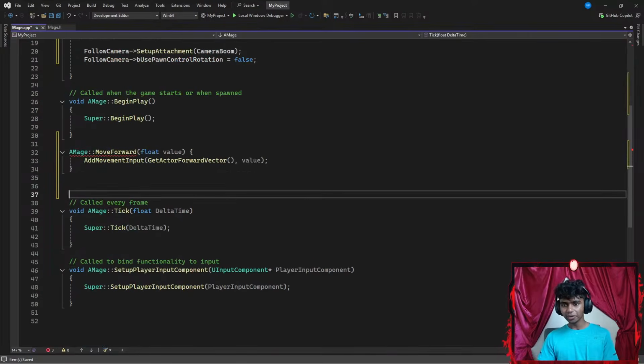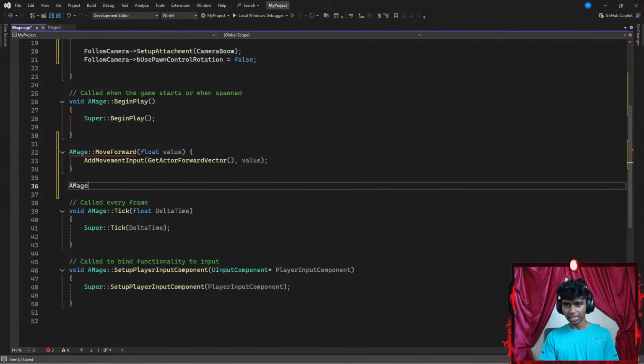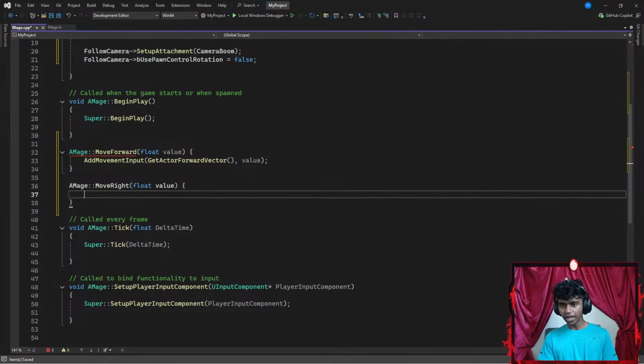So next up, once I'm done with this, I'm going to create something like a mage move right function with a pair of parentheses that requires a floating point parameter of value. Then I go with a pair of curly braces. Now I'm going to add something like add movement input. I'm going to be adding a world direction, so let's go with get actor. This time I'm going to go with a right vector with a pair of parentheses, and then I require the value parameter. Then let's end this with a semicolon.